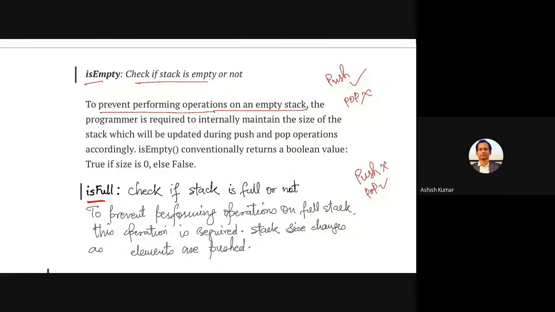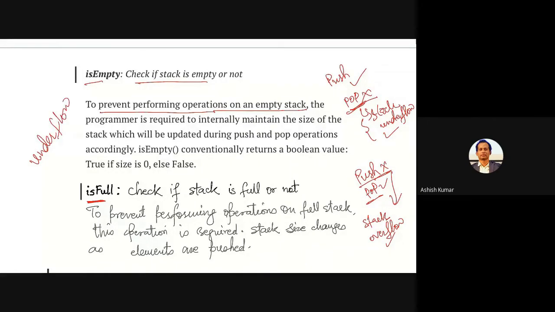Now here there are two situations. What if I do pop? It should show, because there is no element, stack underflow. There is no element in it. That is the error when you do pop operation on an empty stack. And in the same way, if you push here something, it is going to say stack overflow. So this is the underflow case, this is the overflow case. Here you can say underflow, and here it will be overflow.